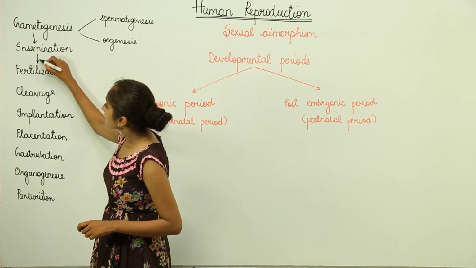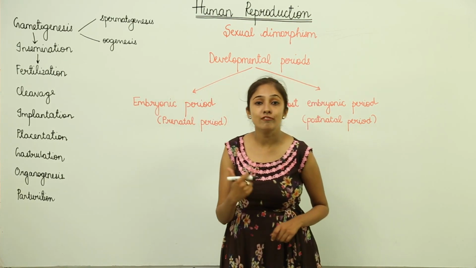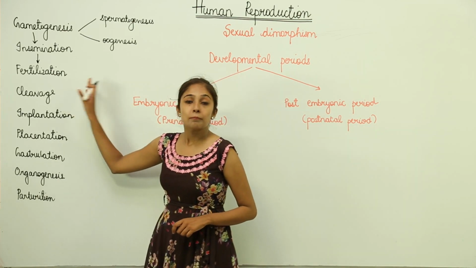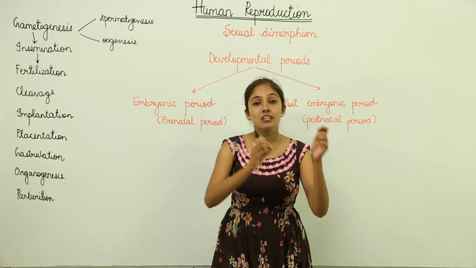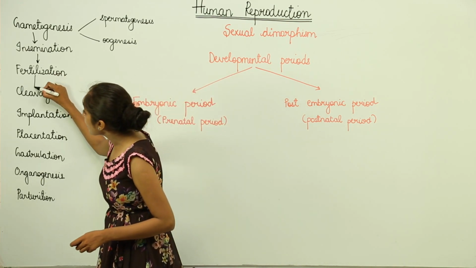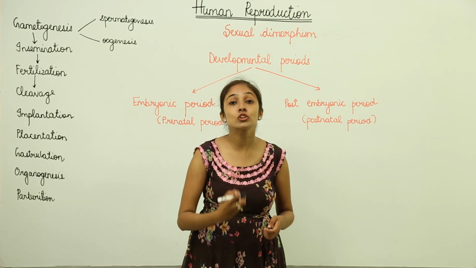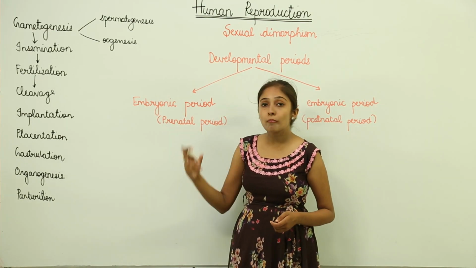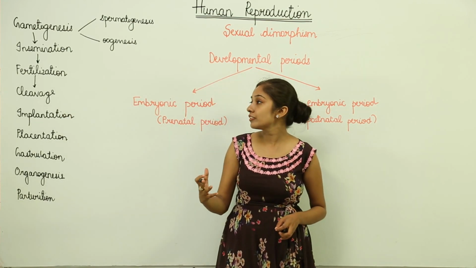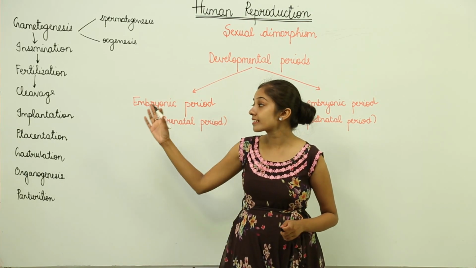After they enter, one sperm is going to fuse with one egg to form the first cell of life that we call the zygote. This is known as fertilization, the fusion of egg with a sperm to form a zygote. After the formation of the zygote, the zygote is going to divide multiple times to form a blastocyst, and this process is known as cleavage.